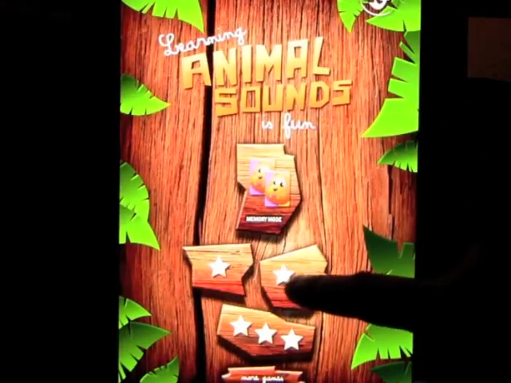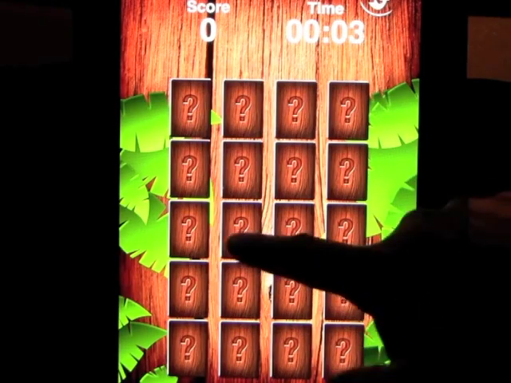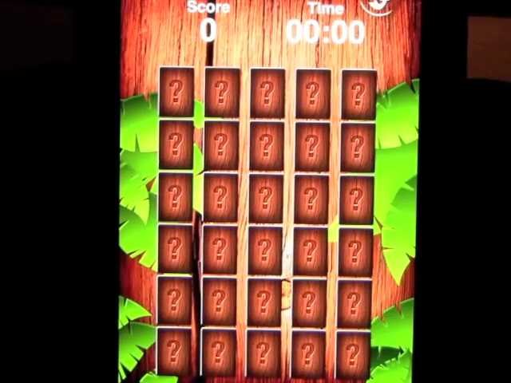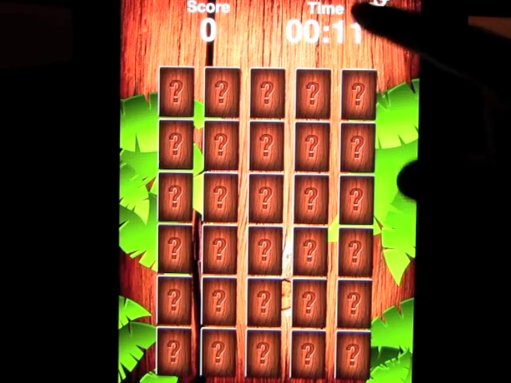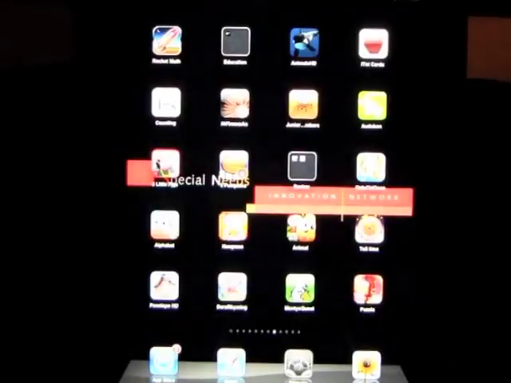I'm not going to do all of these and bore you to death. Level 2 has a lot more choices, the same gameplay, and then level 3 has obviously, what is that, 5, 10, 15, 30 choices there to keep your little one occupied for quite a long time. But really nice, really well put together, lovely colors, very smooth, very simple, and it's called Animal Sounds.